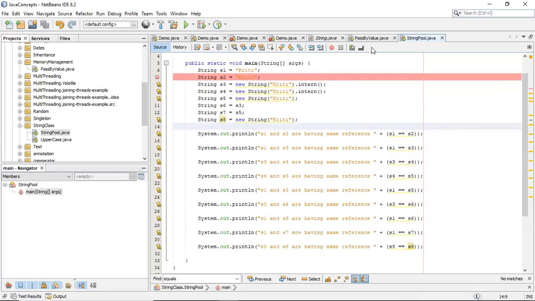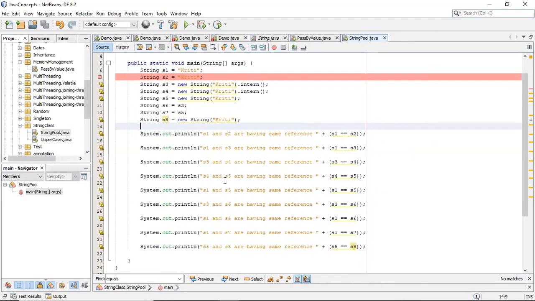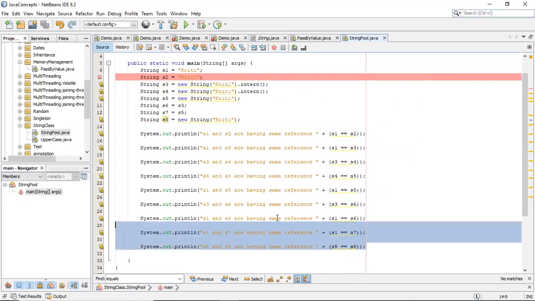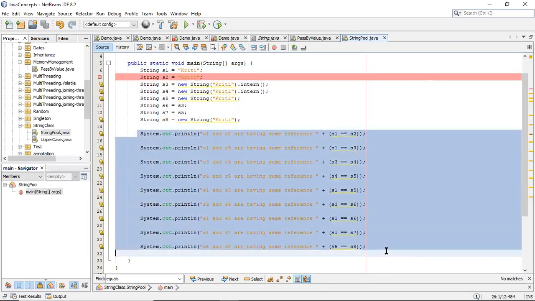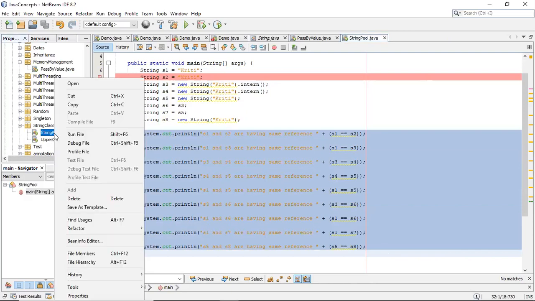So what we can do is, let's make it a little bigger so that you can see it in a better way. I hope now you can see it. Okay, you can pause and take a look at it, and tell the output. There are total 9 statements, right? There are 9 system out. So you can look into it and tell the output. I'm sure by understanding the logic that I have just explained to you, you will be able to tell the answer. So friends, let's run this string pool.